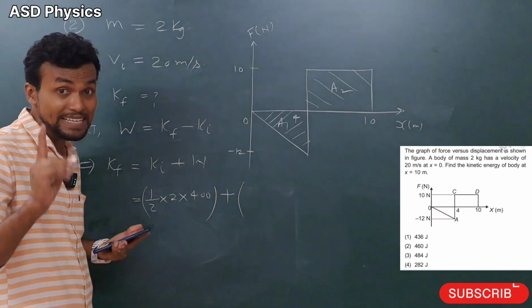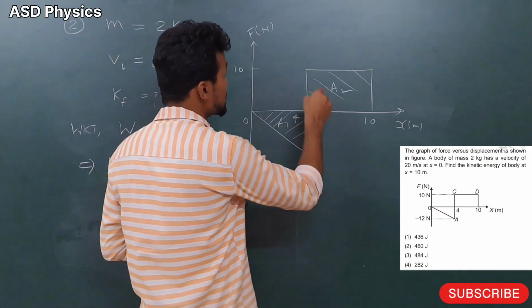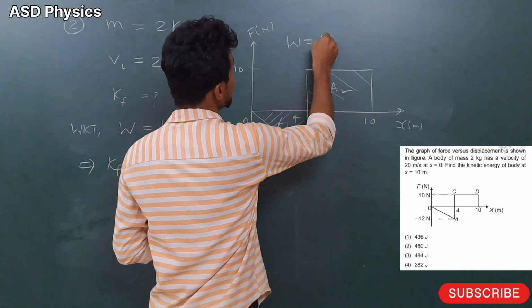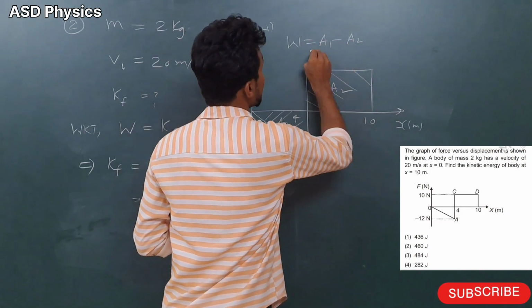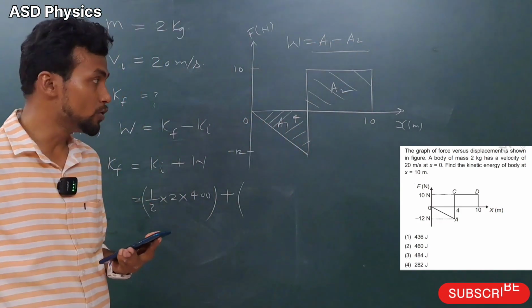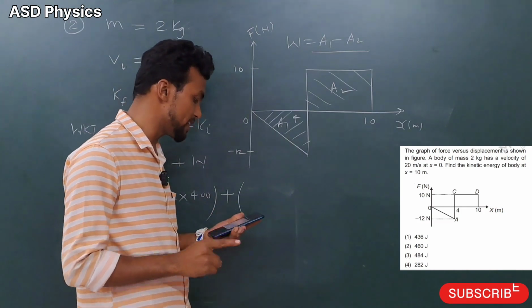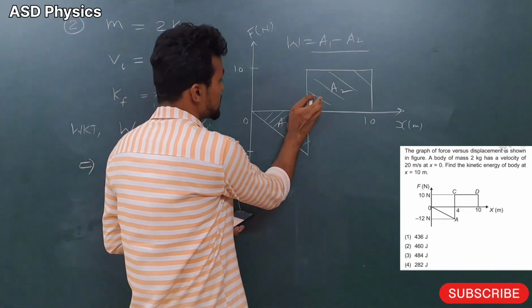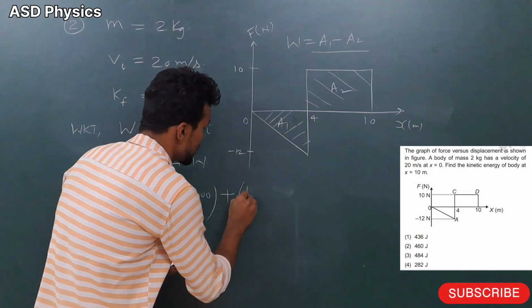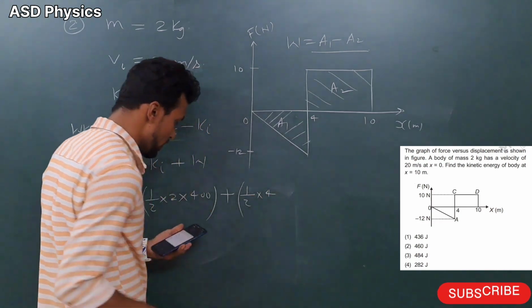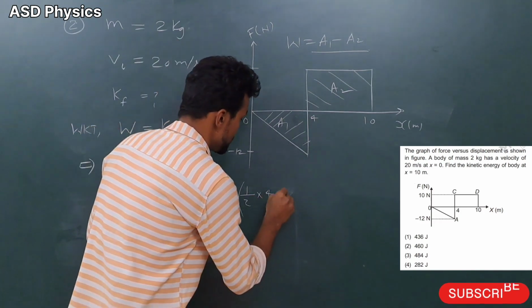Plus work done, area under the curve. That means here A1 minus A2. Work done is given by A1 minus A2. So my dear students, here A1 is half base into height. That means half into 4, and into 12.